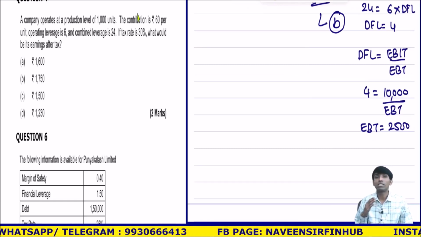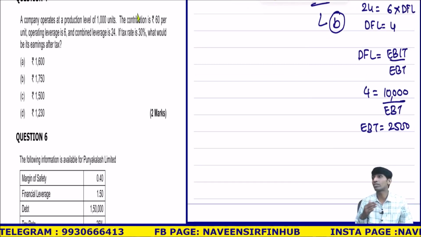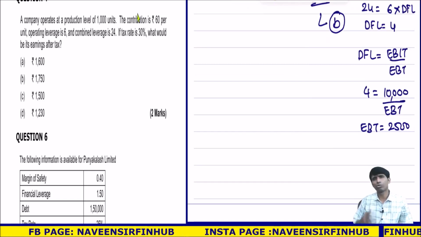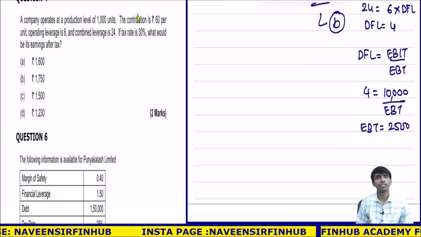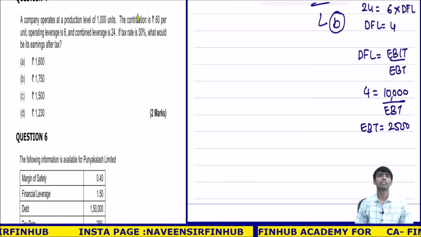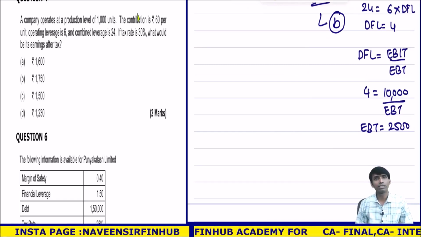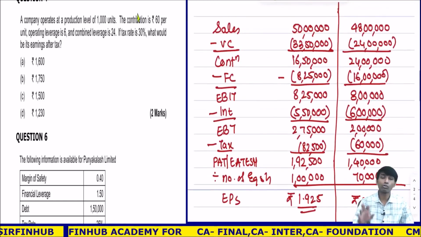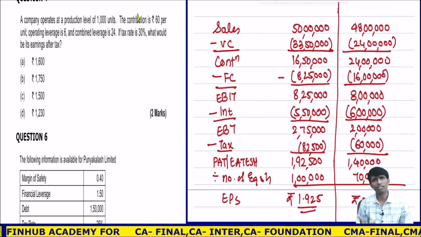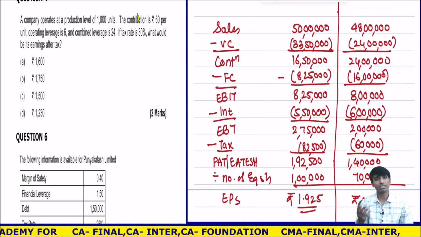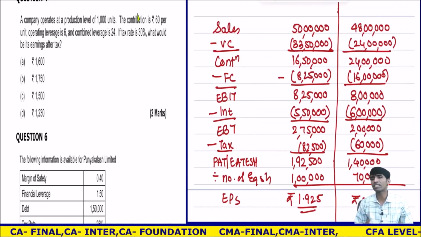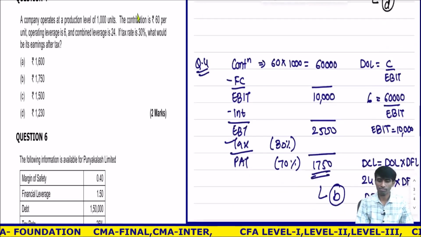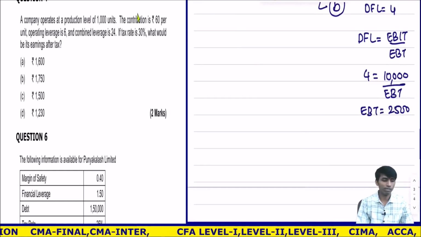You should say that you are blessed because these questions are being asked for 2 marks. Slowly a time will come, after 3-4 years, that they will ask this for 1 mark. This is what has happened over a period. Initially, questions like the previous one used to be asked for 7-8 marks. Now they have started asking for 5 marks, 4 marks. So you have to be quick. Okay, fine. So this is how we have solved.